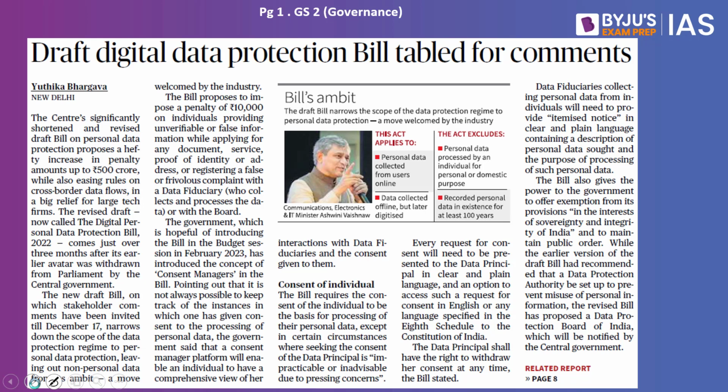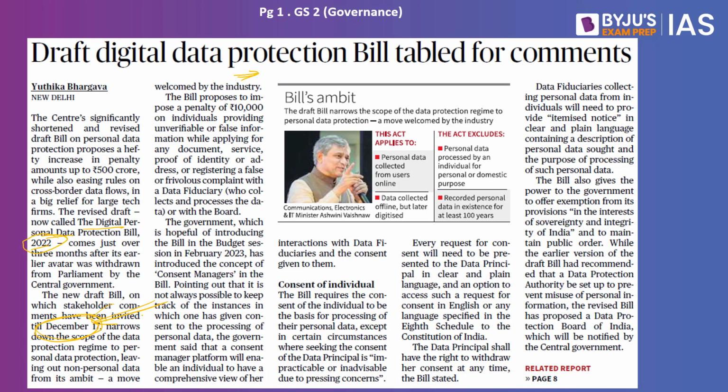This article says draft digital data protection bill tabled for comments. This article currently is speaking about the draft data protection bill. This is currently being called as the Digital Personal Data Protection Bill of 2022. This is currently put up for the public consultation, and people can also comment on this particular draft regulation bill, and this will be present on the online platforms till December 17th, and after which the government will take some of the recommendations and ultimately it will be introduced in the budget session.